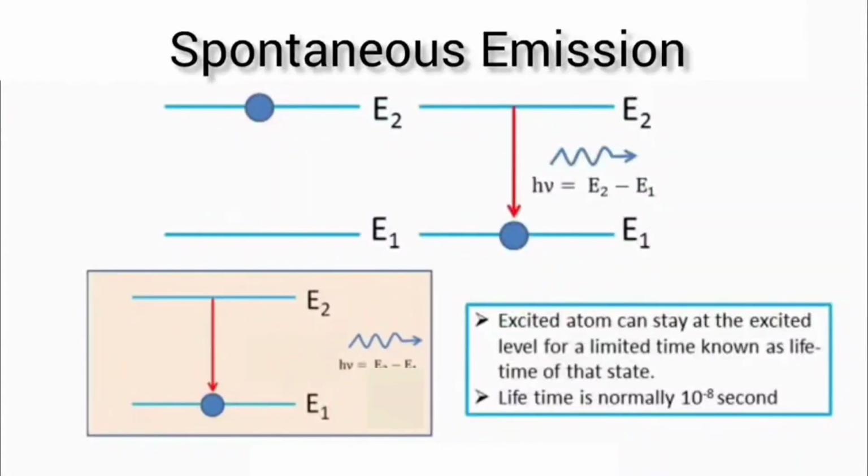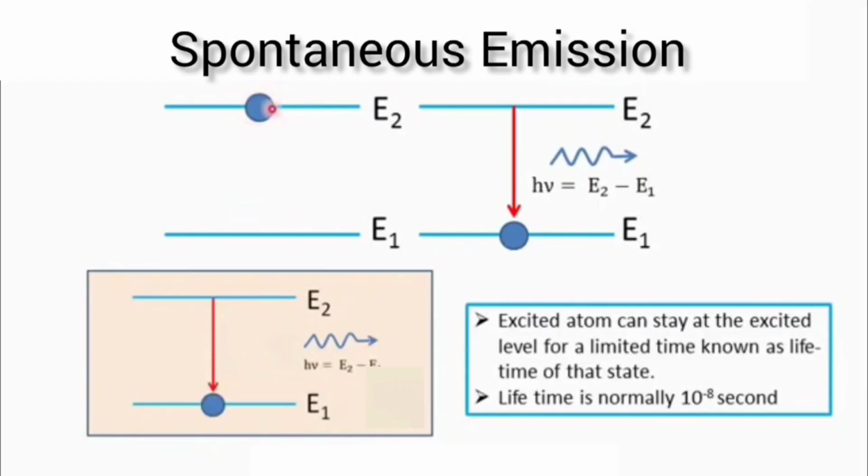Now let's see spontaneous emission. Let us consider an atom in an excited state. This atom absorbs some energy, and that's why it jumps from the ground state to the excited state. An atom in an excited state is unstable and therefore will not remain there for long. It will remain in the excited state only for a short duration, of the order of 10 raised to the power minus 8 seconds, and this is called the lifetime of the excited state.